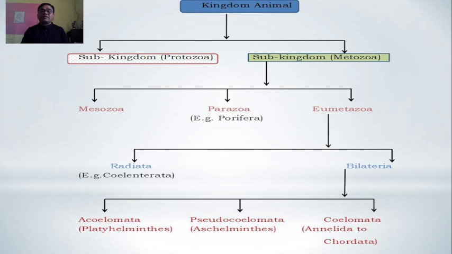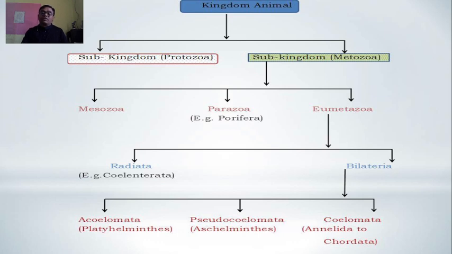Metazoa is differentiated into Parazoa and Eumetazoa. Protozoa are single-celled animals, Parazoa are the poriferous animals, and Eumetazoa is differentiated into Radiata and Bilateria.